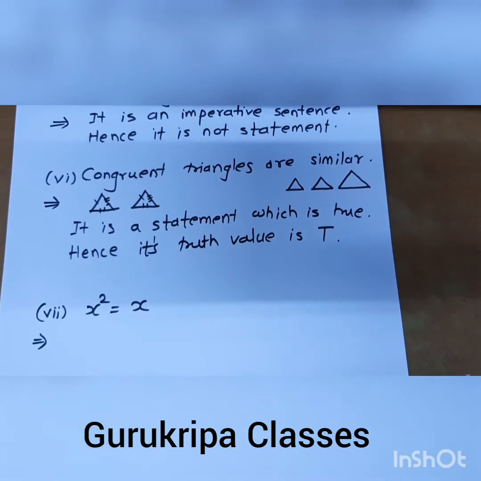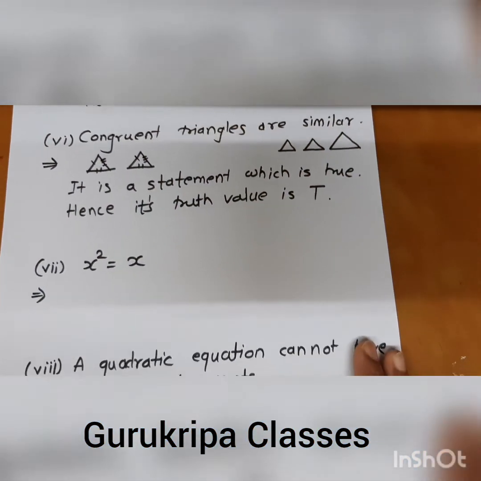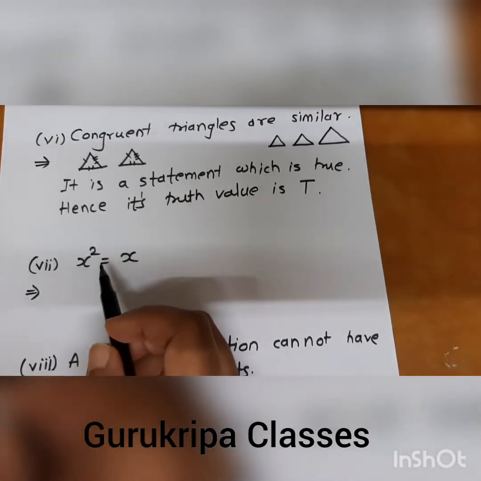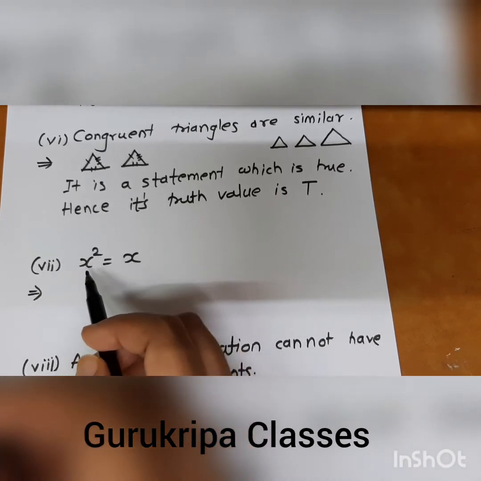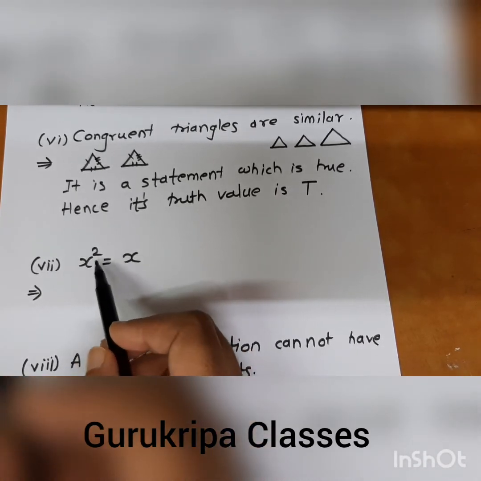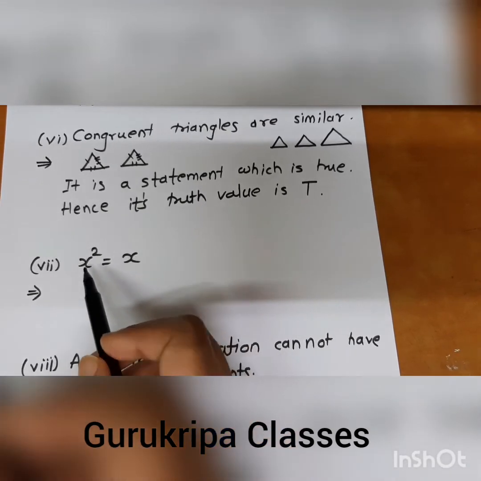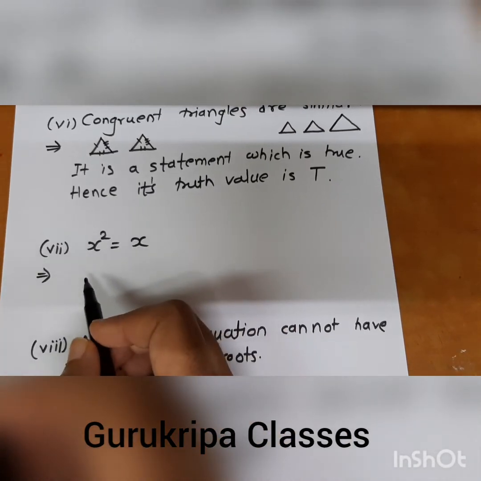See the next example. x square is equal to x. We don't have the value of x here. That condition is not given in the statement. What we know is 0 square is 0, 1 square is 1, but 2 square is 4. They will not be equal, right? The condition is not stated in the sentence.